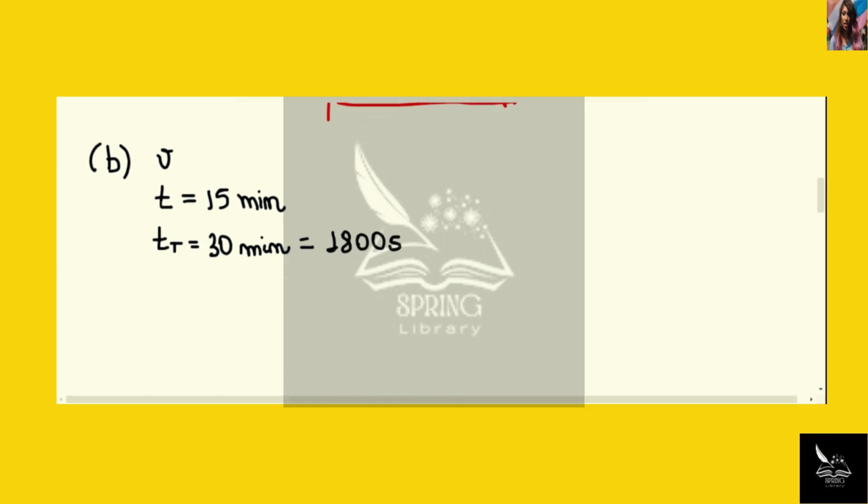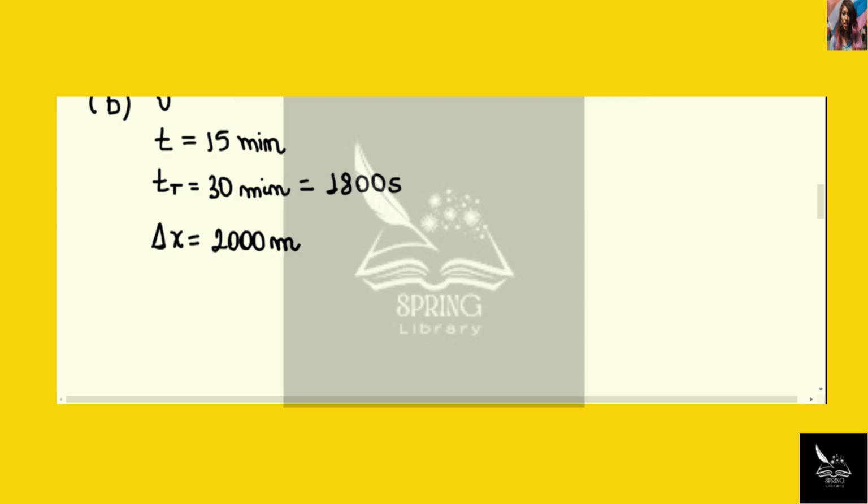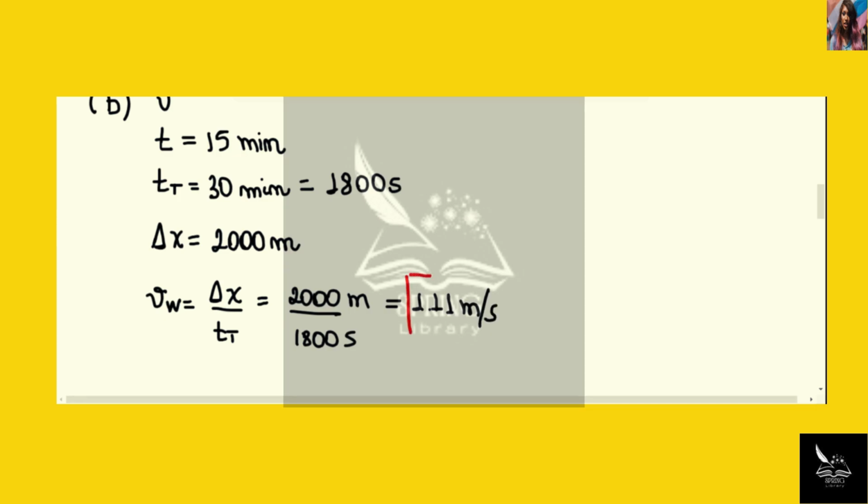Notice that during this time, relative to the Earth, the ice chest traveled a distance of 2 kilometers, so 2,000 meters. For that reason, we can simply calculate vw as the distance delta x divided by the total time T, which is 2,000 meters divided by 1800 seconds. This is equal to 1.11 meters per second, and we obtain the same result.